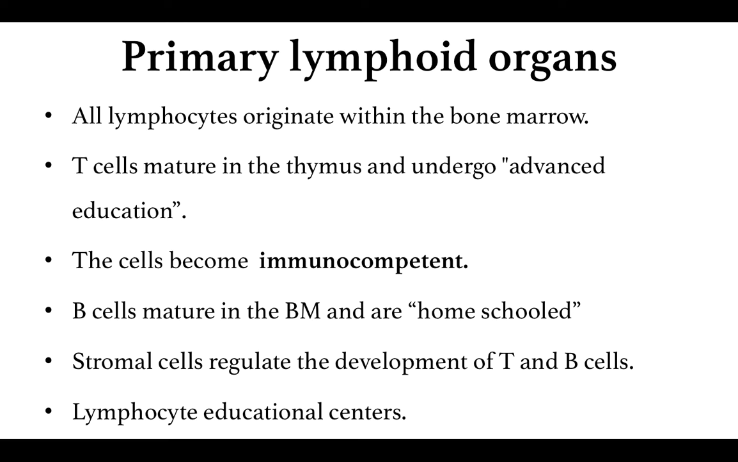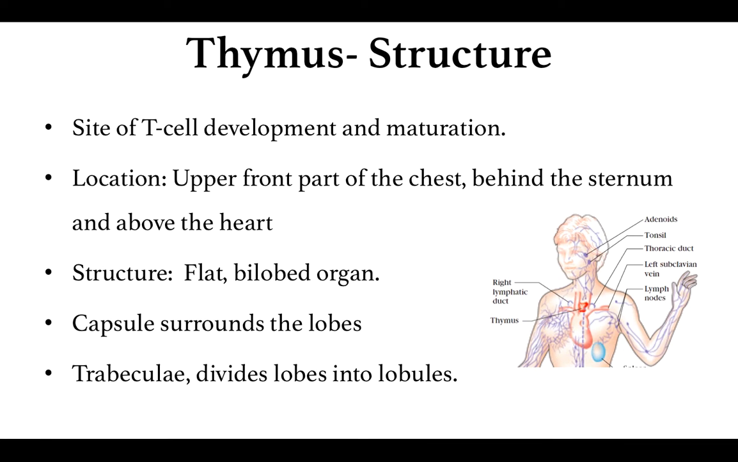So these stromal cells within the bone marrow are the cells that are in very close contact with the B cells and help the B cells to mature and educate the B cells, while the stromal cells that are present in the thymus are responsible for the maturation and education of the T lymphocytes. So the thymus and the bone marrow are referred to as educational centers of the lymphocytes. We shall study in detail the structure of the thymus.